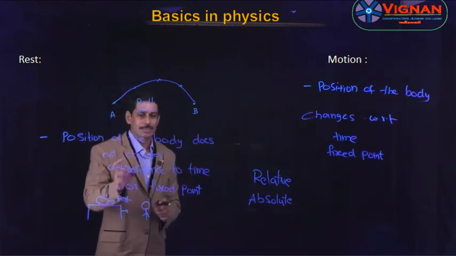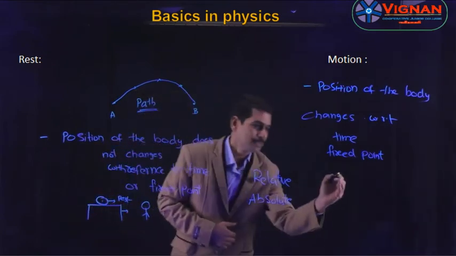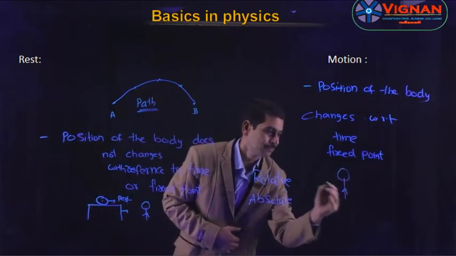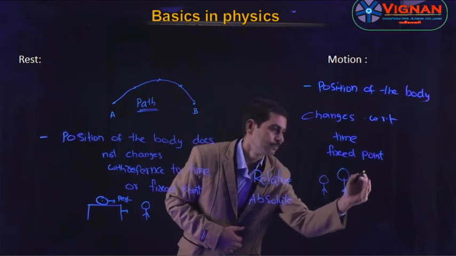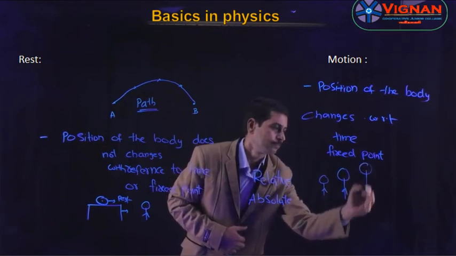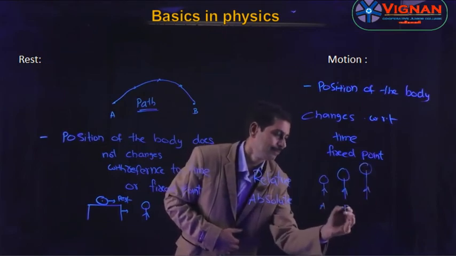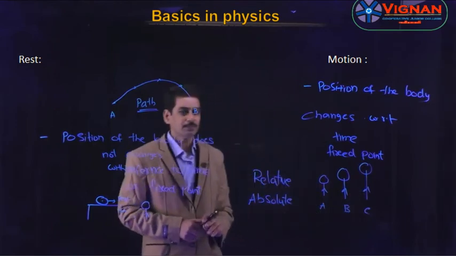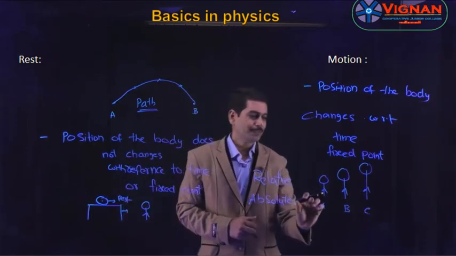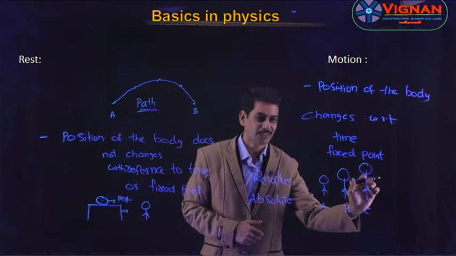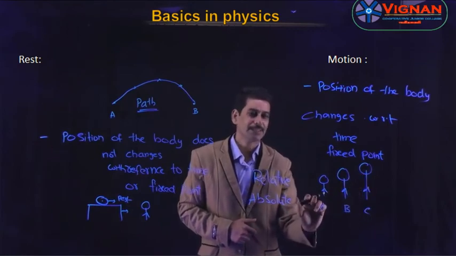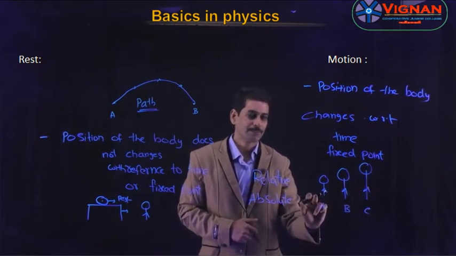I am just giving an example. I am considering three persons, A, B, C. C is the tallest person and A is the shortest person.